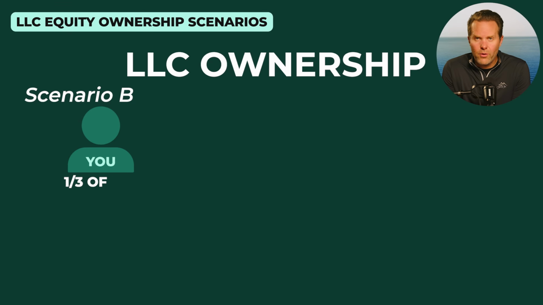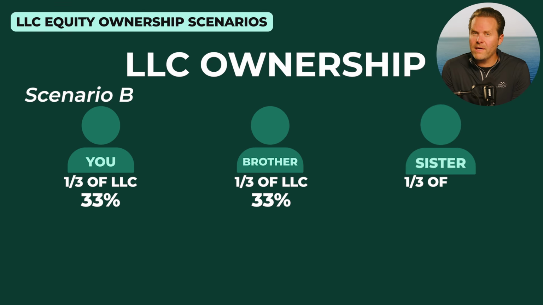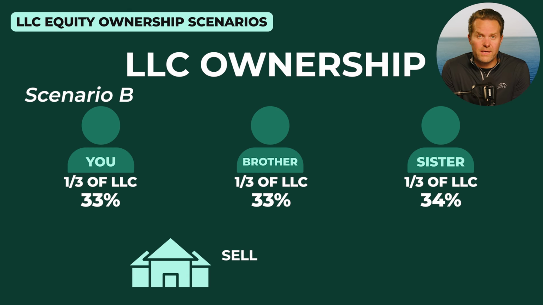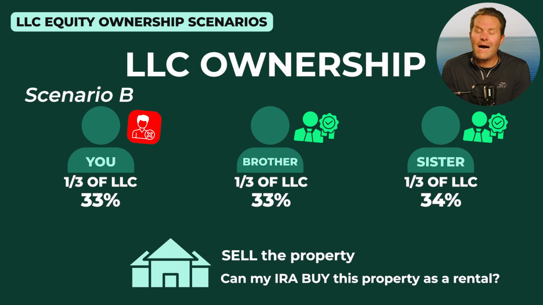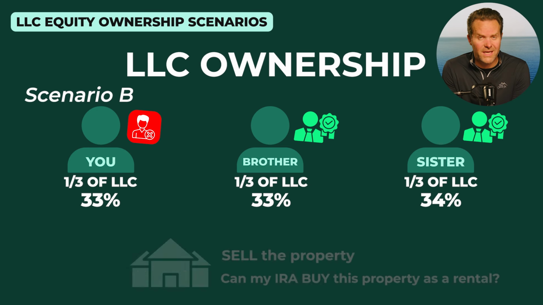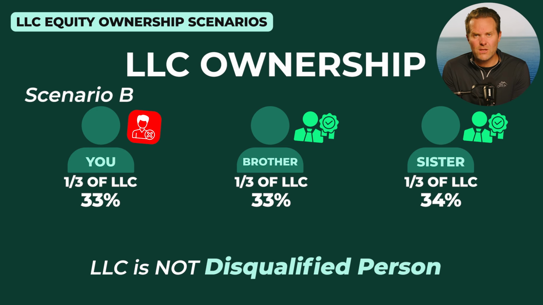Let's say I own a third, my brother owns a third, and my sister owns a third. And now we're trying to sell that property, and I say, hey, I want my IRA to buy it as a rental. Could my IRA buy it? Yes, it could. Now here I look at the facts, and the only disqualified person is myself. My brother and sister aren't disqualified to my IRA. I'm the only disqualified person, and I only own 1/3. I'm below the 50%, so the LLC itself is not a disqualified party.